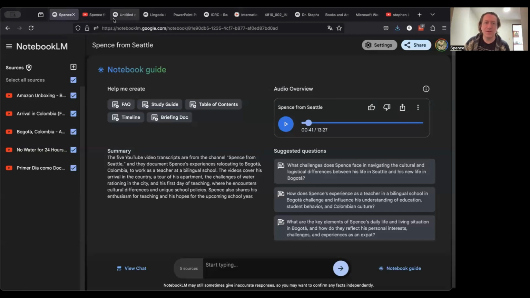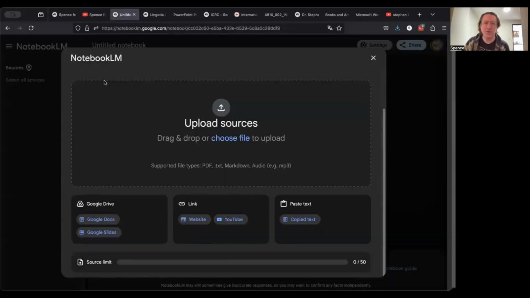So if we come over here to a new notebook, we can see that we have the ability to upload a file. So we could take a PDF or an MP3 file. We can use Google Drive to upload a document. We can copy and paste some text. And then we also have the ability to just pull from a link. So we can use either a website or, like I did, we can use a YouTube video.